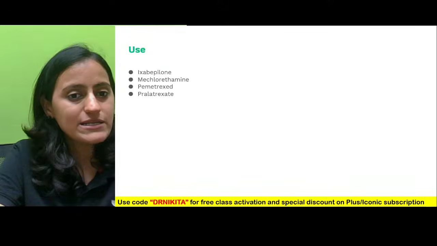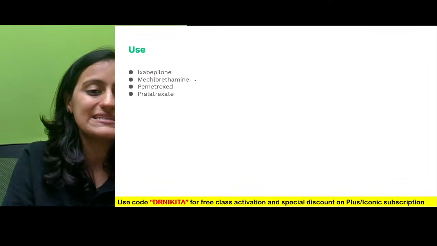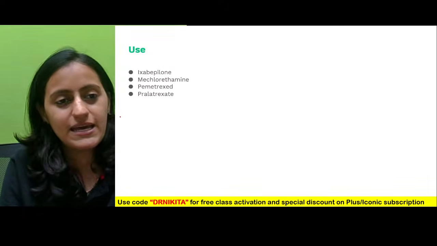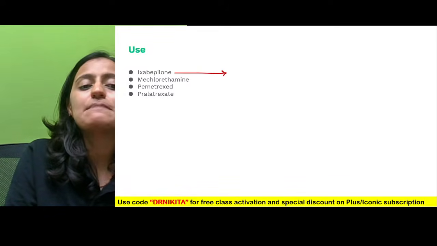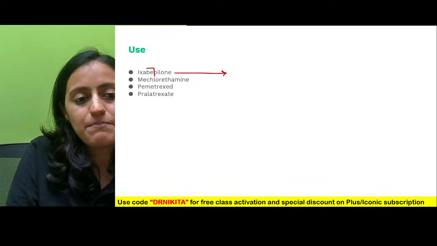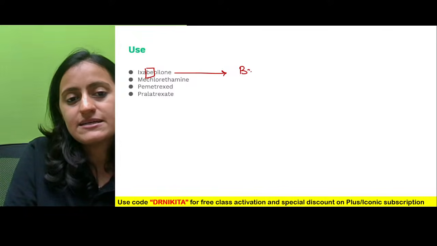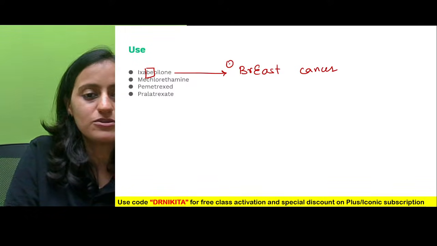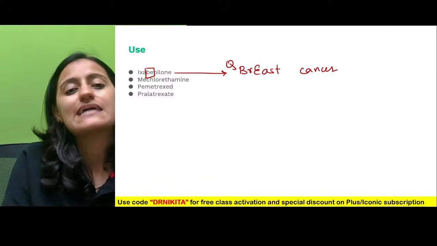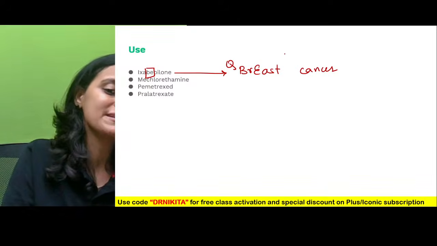Next one, what are the uses of these rare anti-cancer drugs? Ixabepilone. Remember ixabepilone, BE BE. It is used in breast cancer. Okay, so important question: where is ixabepilone used? It is used in breast cancer.